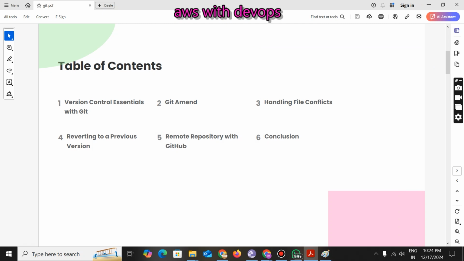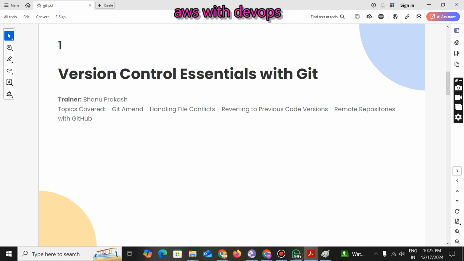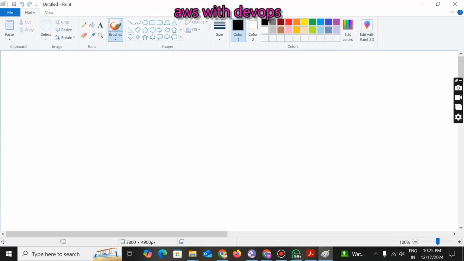Today, we'll understand what amend is in Git, and after that, a very important topic: how to handle file conflicts. Then reverting to a previous version of the source code, nothing but rollback, how to perform the rollback, and finally how the developer will send his entire code to the remote repository. These things we will discuss. Right. First of all, let's understand this amend concept.